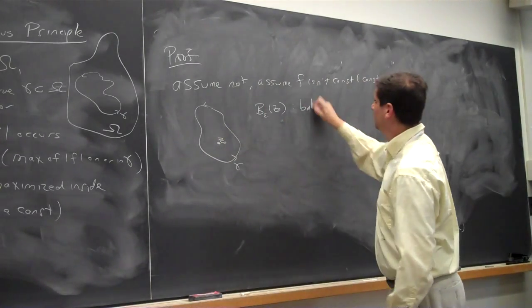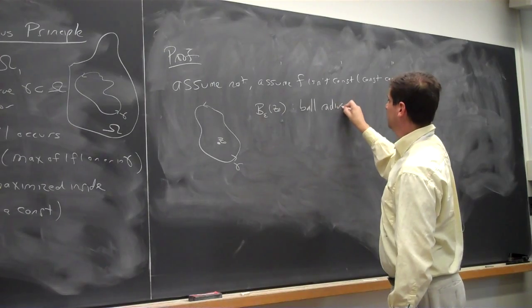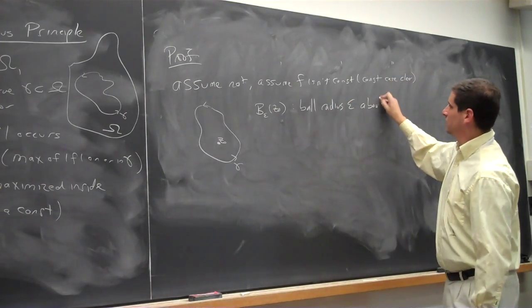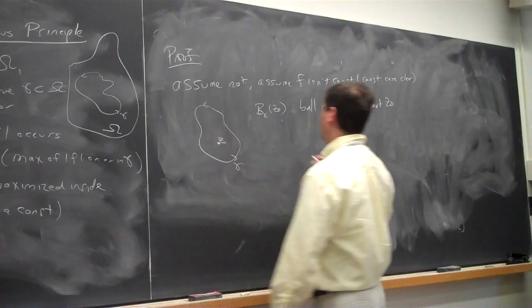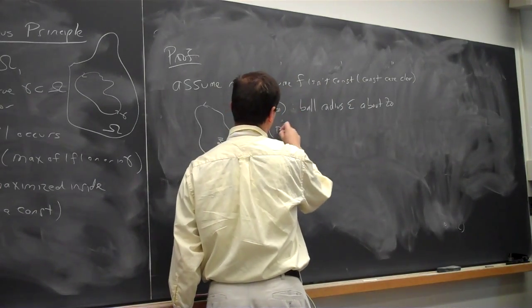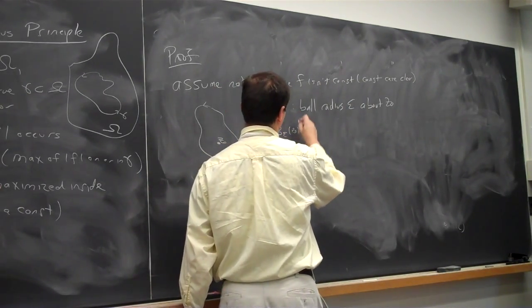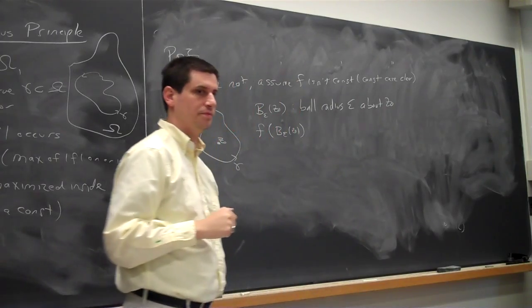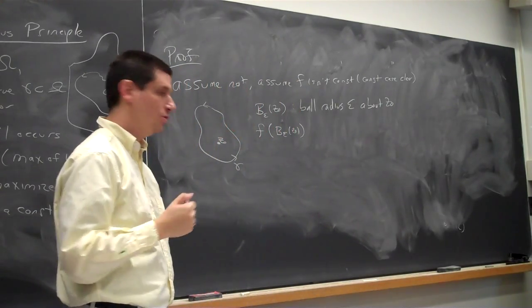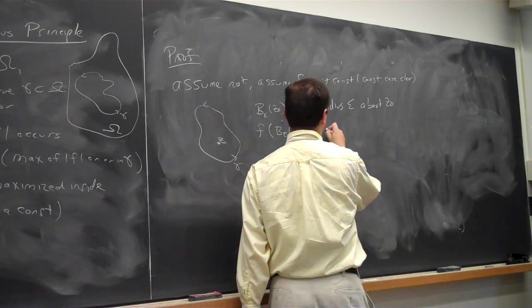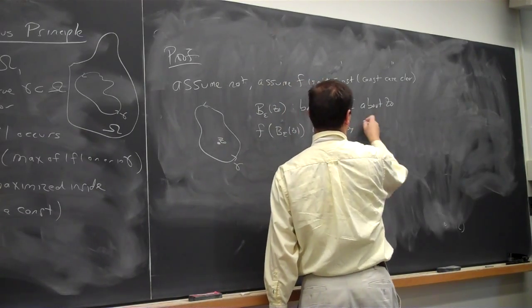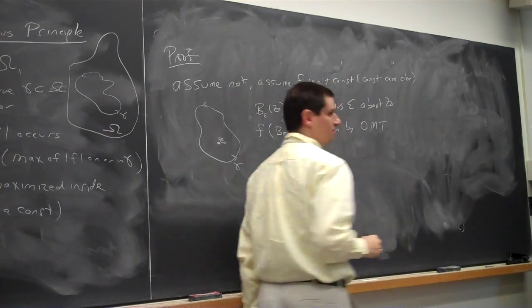What can you tell me about the image of this ball? It's open by the open mapping theorem.